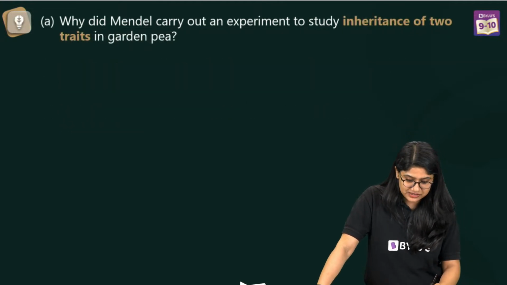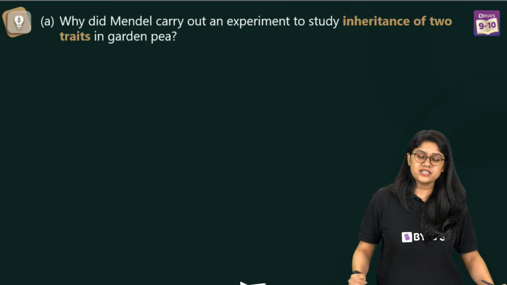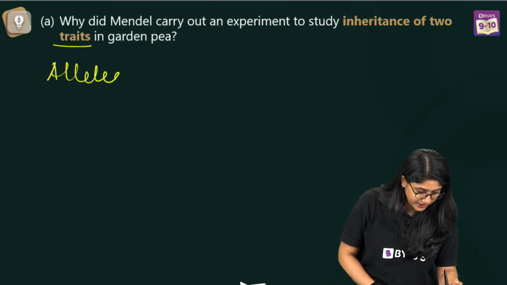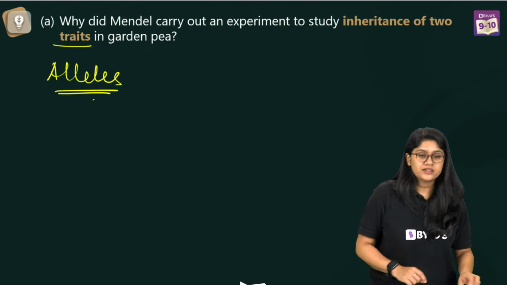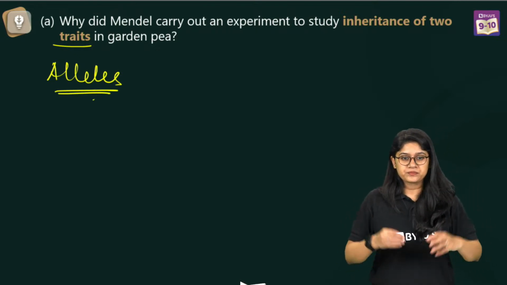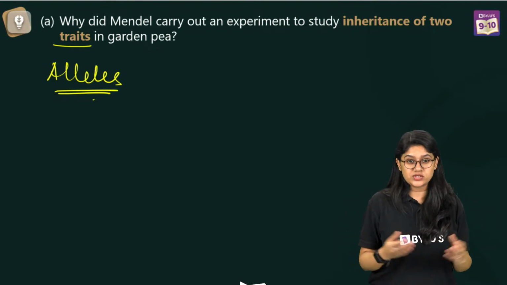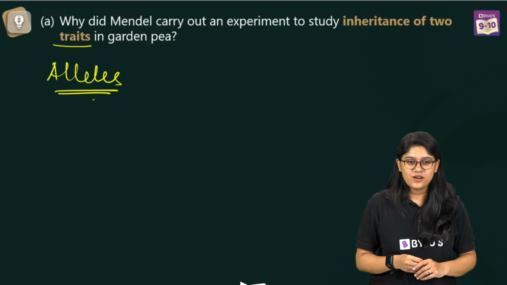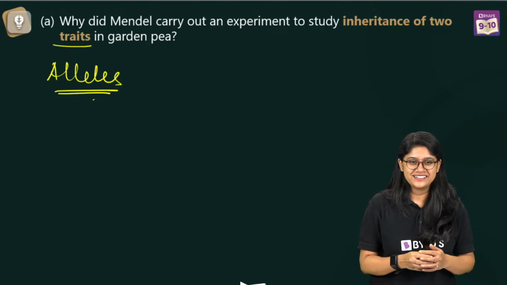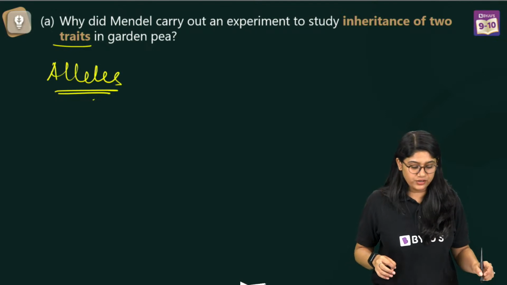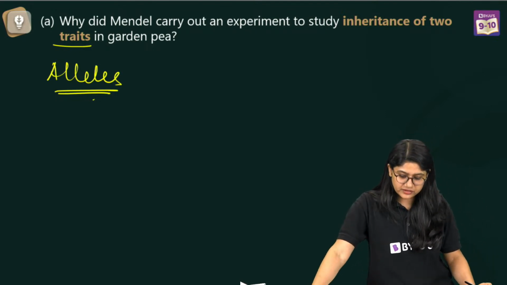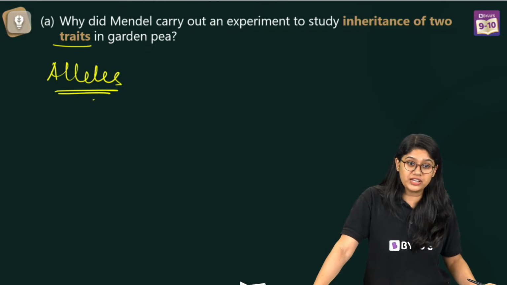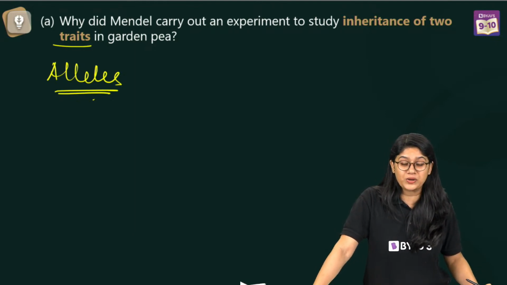Let's quickly discuss this, everyone, right? Now we know that, of course, over here, he actually had a look at the alleles, right? And of course, we know what are alleles. Can you quickly tell me what are alleles? Yes, it was easy for him, for sure. Yes? What are alleles? Very good, very good. So we know that, of course, there are the two different forms, right? The alternative form of a gene. Very good, everyone. Our alternative form of a gene is known as the allele.